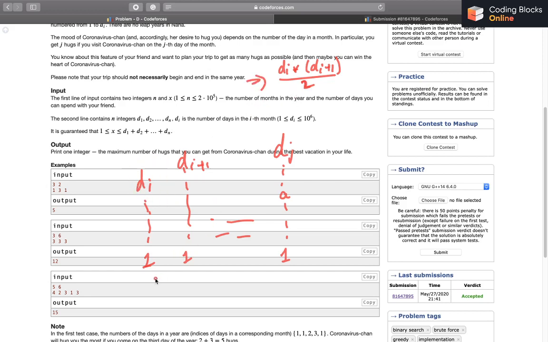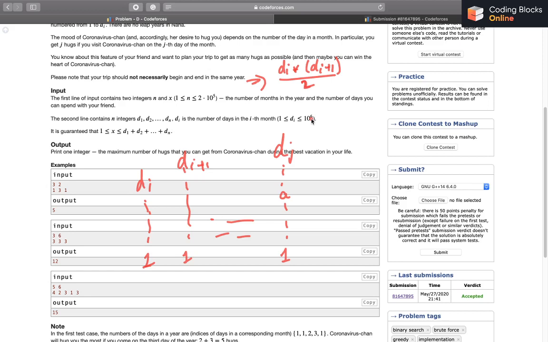And what I want is the sum of these values for each particular index. To do that, I can do a similar thing. Just like I stored prefix sum of these di values, I can store prefix sum of these di into di plus 1 by 2 values. And in this prefix sum, let's call it p2, p2 of i will basically tell me the number of total hugs that I'll receive if I start my journey on the first day of the first month, and I stay there till the last day of the ith month. I hope that makes sense.